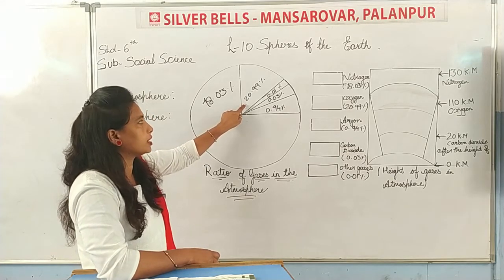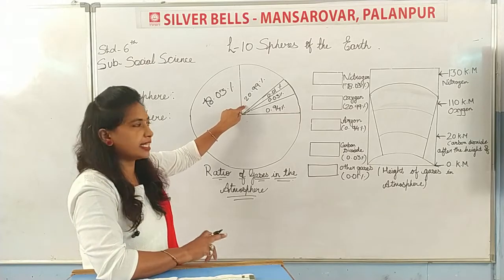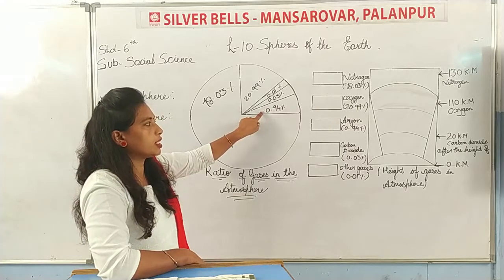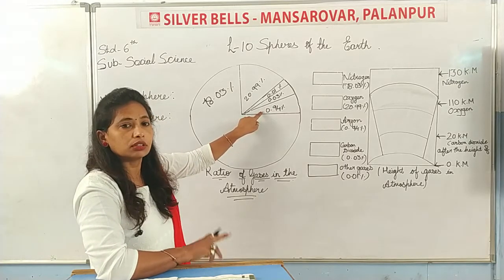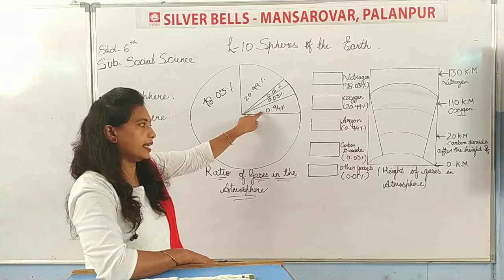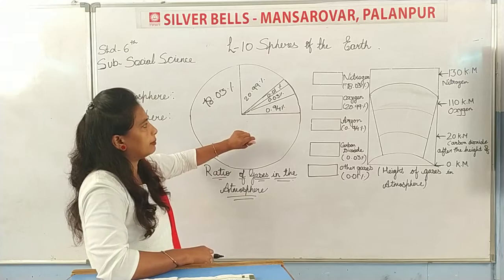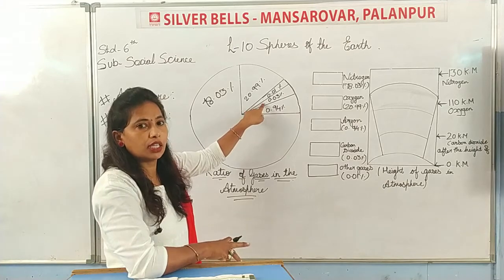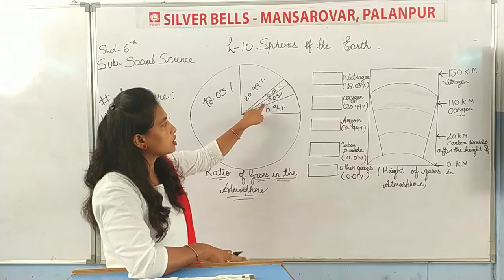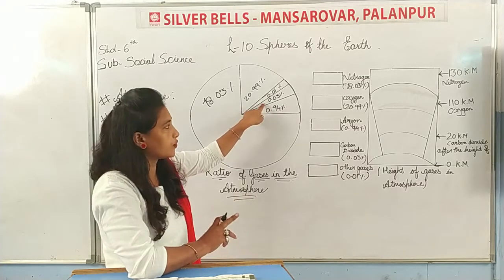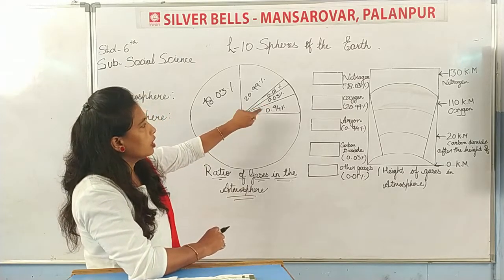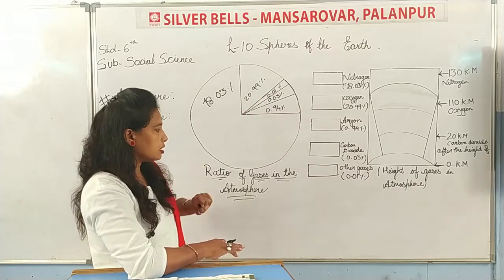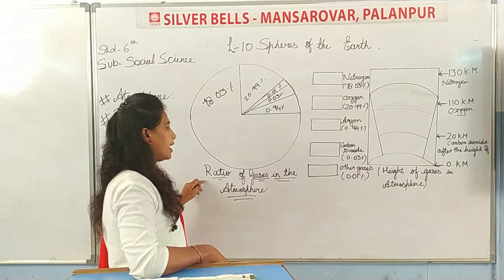How much percent oxygen is in the atmosphere? 20.99%. Now argon. How much argon is in the atmosphere? 0.94% argon is there in the atmosphere. Now we will see about carbon dioxide. How much carbon dioxide is in the atmosphere? It's 0.03%. Now other gases, 0.01%. So this is the figure of the ratio of gases in the atmosphere.